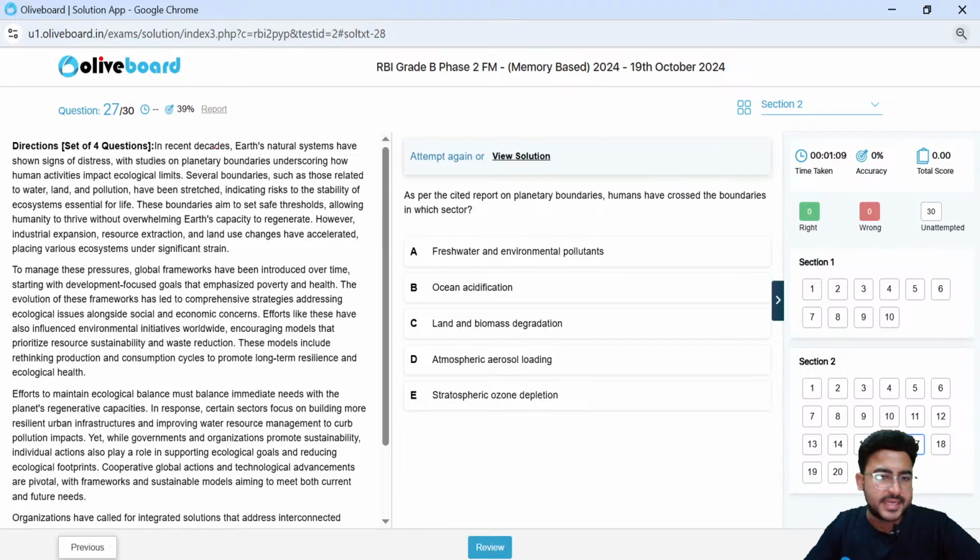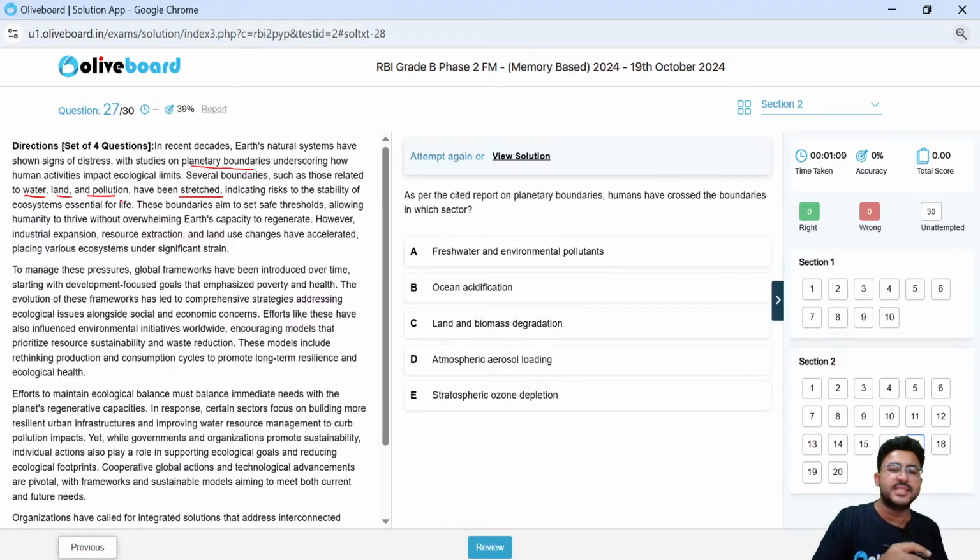In the recent decades, Earth's natural systems have shown signs of distress, with studies on planetary boundaries underscoring how human activities impact ecological limits. Several boundaries, such as those related to water, land and pollution, have been stretched, indicating risk to the stability of ecosystems essential for life.